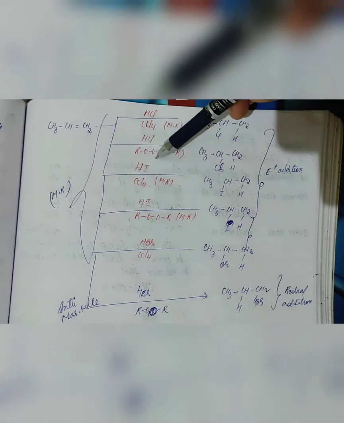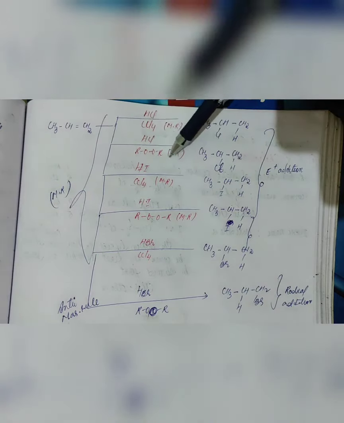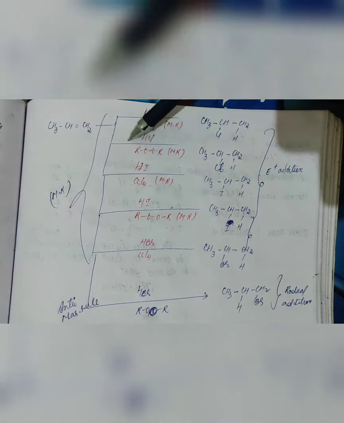HCl with peroxide. Now, Markovnikov's or anti-Markovnikov's rule is applied here only when HBr is present along with peroxide. If some other halogen is present with peroxide, it will still follow Markovnikov's rule. You can see here HCl with peroxide, it will follow Markovnikov's rule.